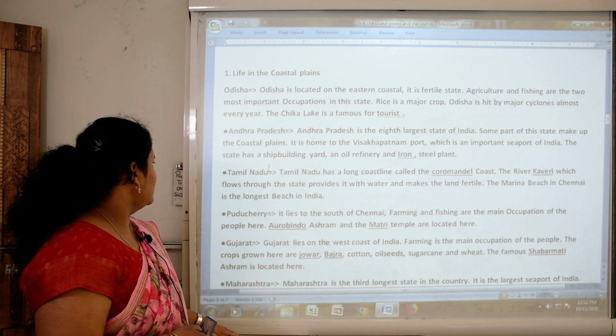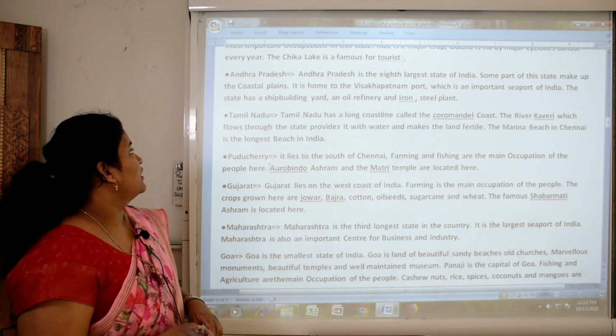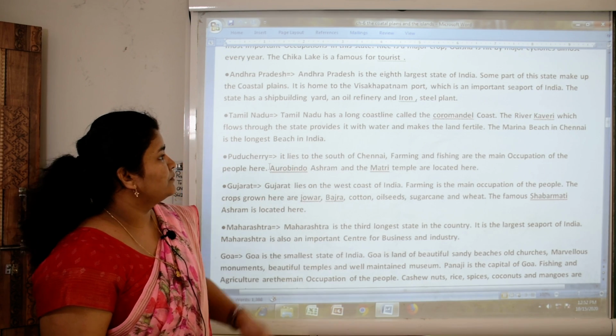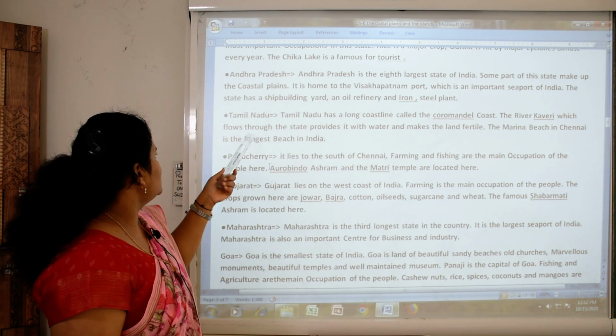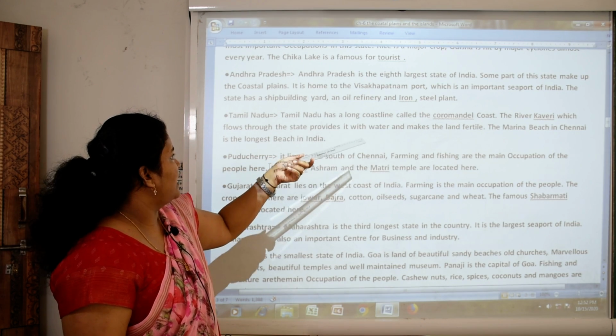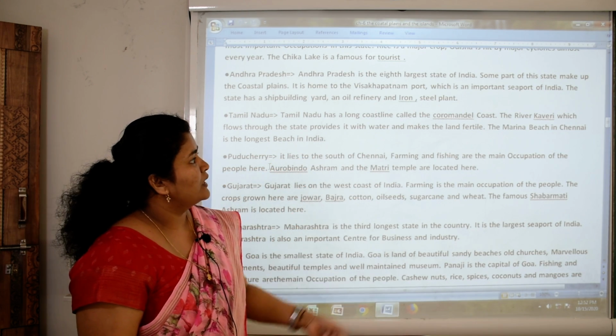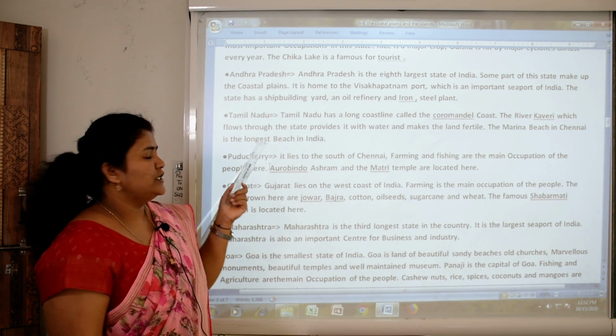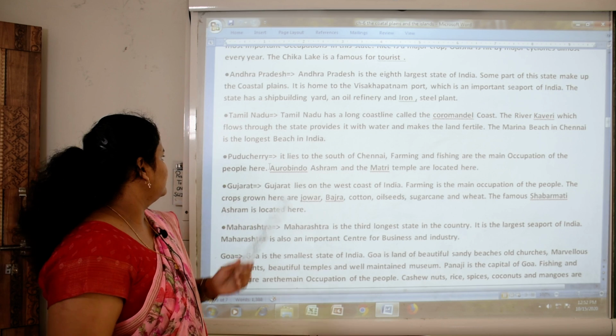Now next state, Tamil Nadu. Tamil Nadu has a long coastline called the Coromandel Coast. The river Kaveri, which flows through the state, provides it with water and makes the land fertile. The Marina Beach in Chennai is the longest beach in India.